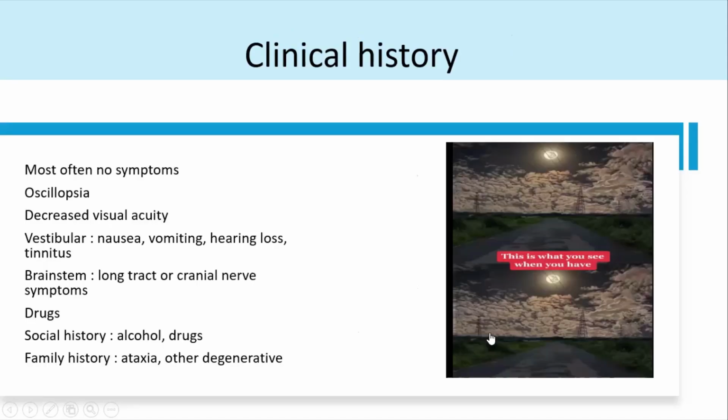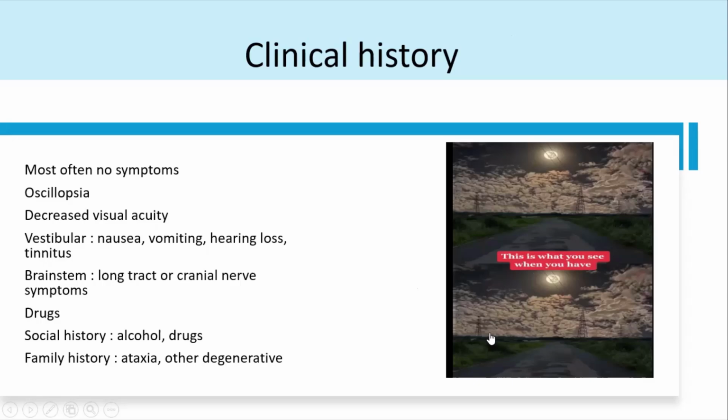Okay, now we learned some basics about the slow movement systems. Now about the clinical history. The clinical profile: most of the time when the patient comes to you, they don't complain of any nystagmus. They don't usually complain of shaky movements. They're usually asymptomatic. We just examine, suddenly pick up some nystagmus, and then I get referrals. Somebody finds some nystagmus, they call me, this patient has nystagmus, come and see the patient. So most of the time, the patient is asymptomatic.